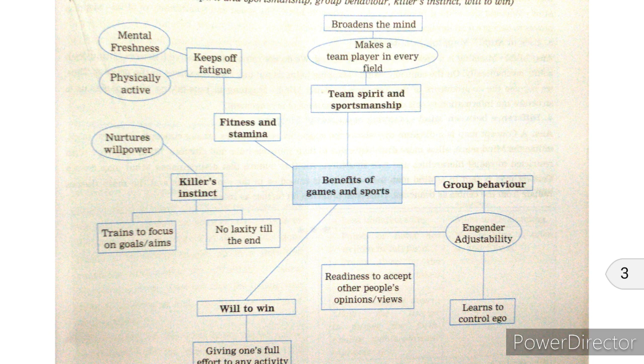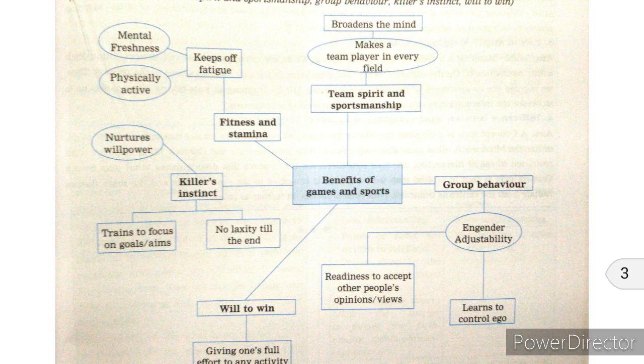The next is will to win. The most important benefit of games and sports is the will to win. Giving one's full efforts to any activity is important. What happens when we think about the benefits of games? We have a kind of will, or an aim, to win the match, and that definitely helps us to be the best winner.